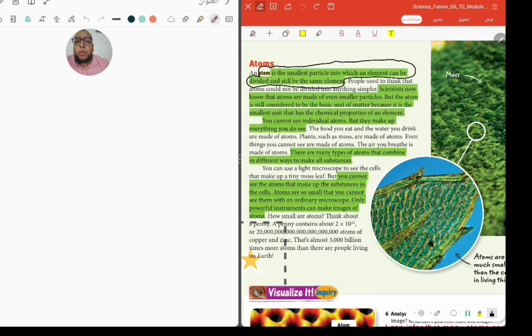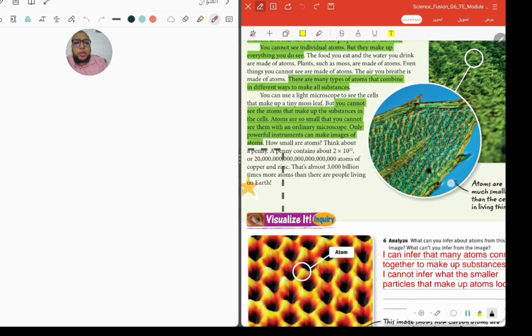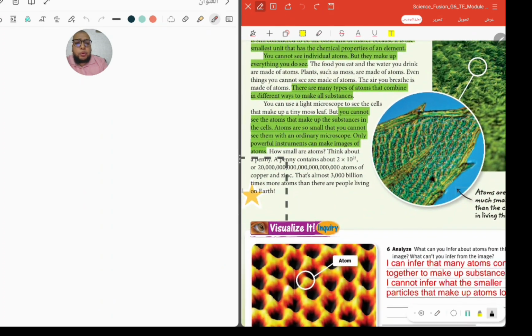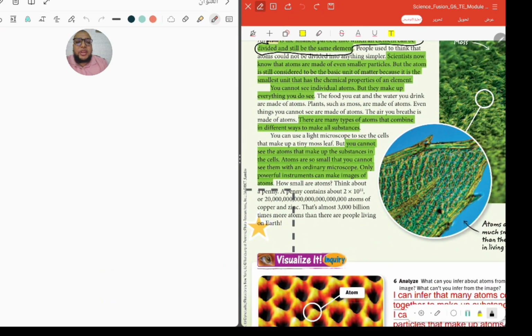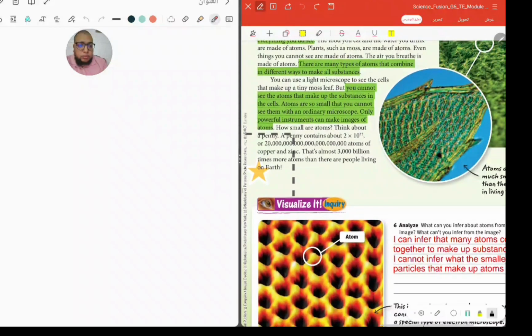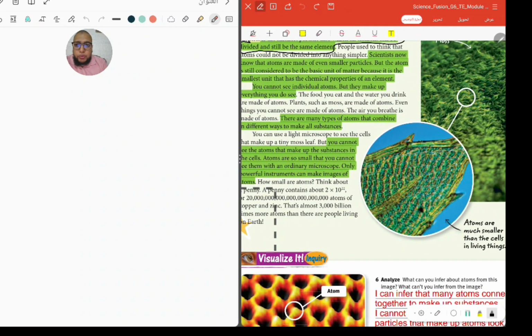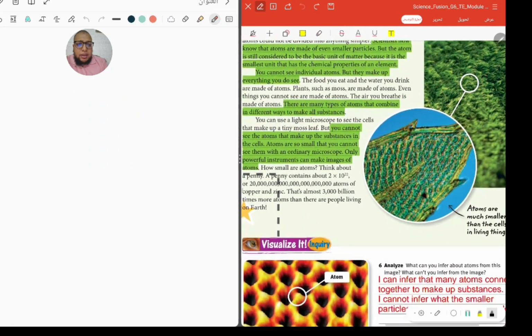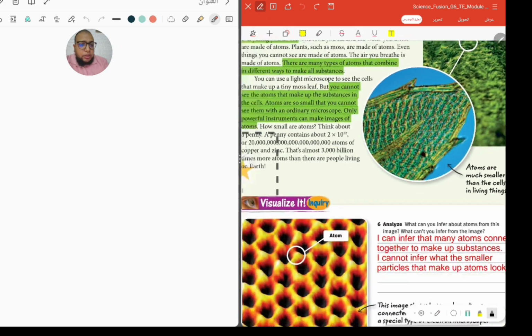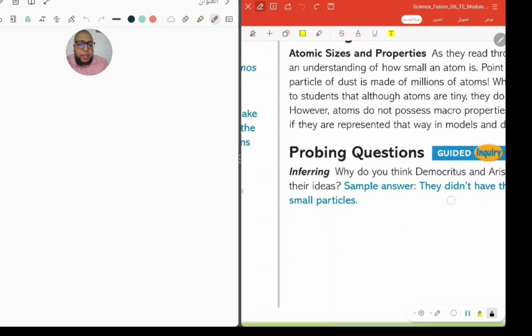Scientists now know more about the atoms because of the powerful microscopes, but you must know that it is very, very, very tiny. Okay, as you must know, our body is composed of cells. The cell is composed of atoms. Can you imagine that? So the cell is very, very small, and the cell is composed of atoms which are a lot smaller than the cell. Okay, let's go to another page here.